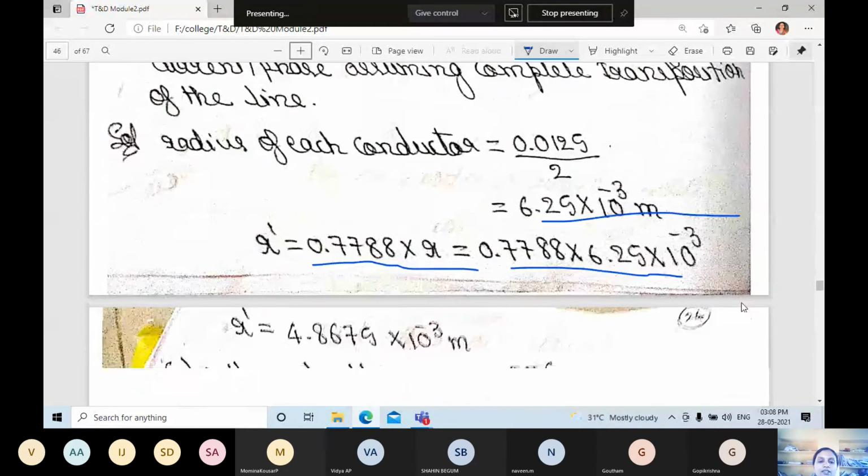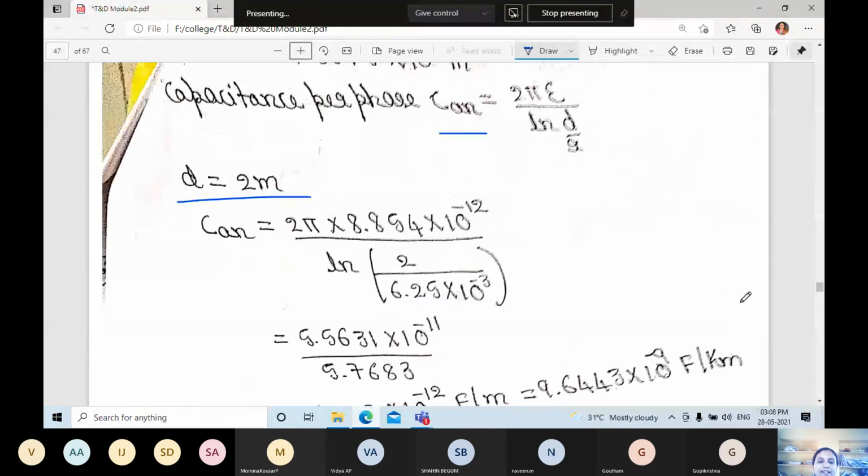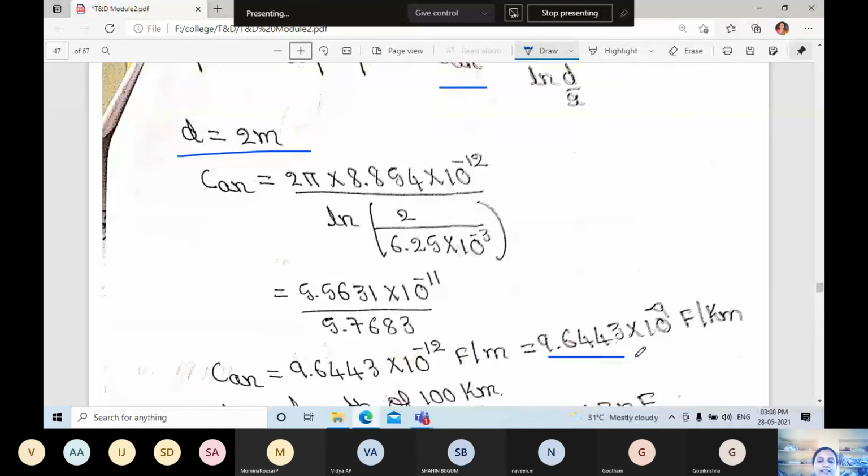Substituting in the equation, we get the C_AN value as 9.6443 into 10 to the power of minus 9 farad per kilometer. They have converted it in terms of kilometer.